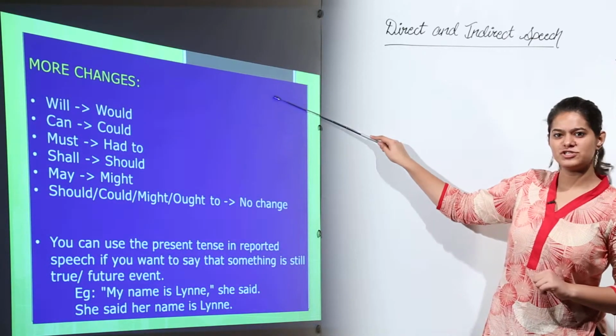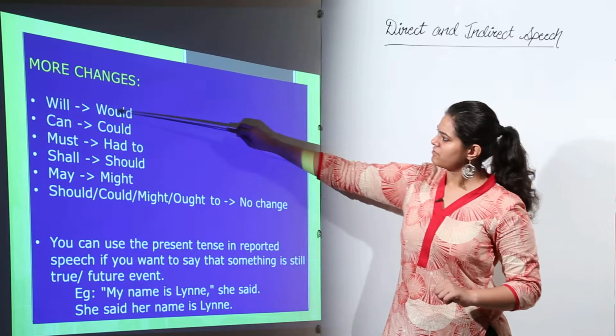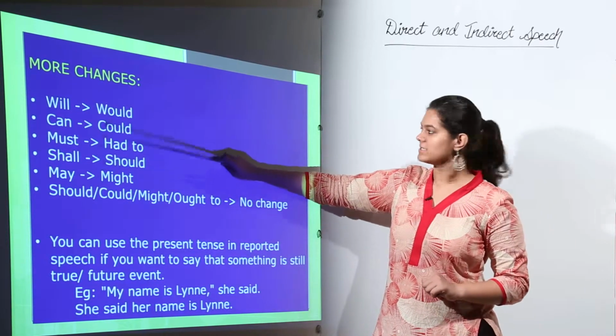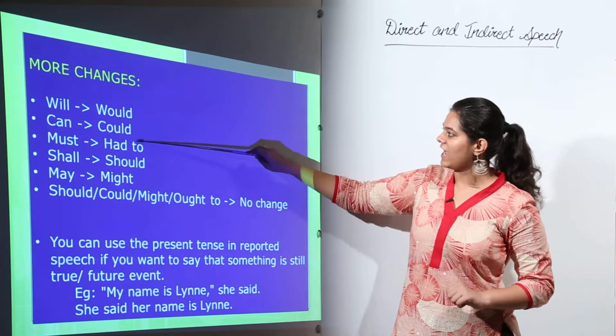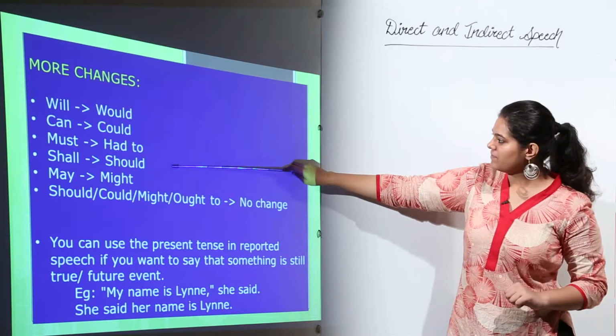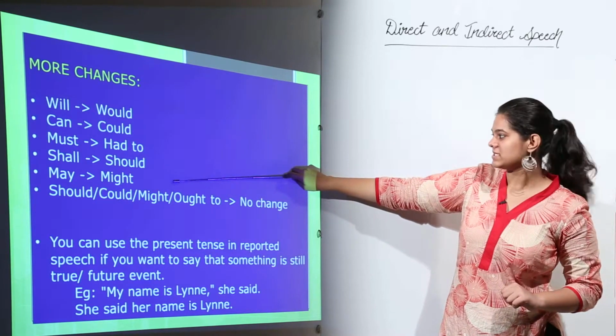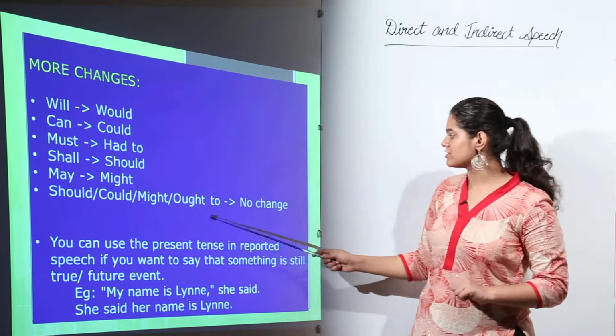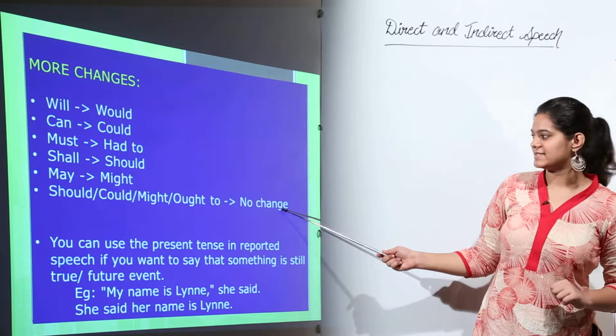Next, some more changes. These are words that we generally use in sentences. So will becomes would, can becomes could, must becomes had to, shall becomes should, may becomes might, and should, could, might, ought to have no change in the reported sentence.